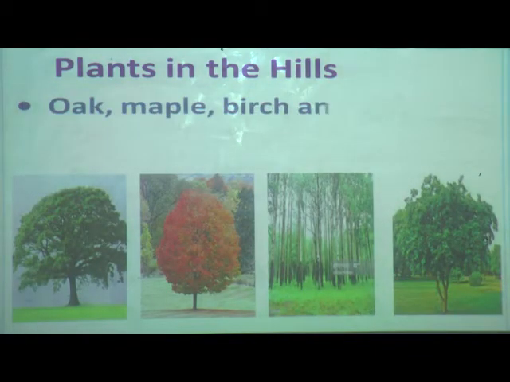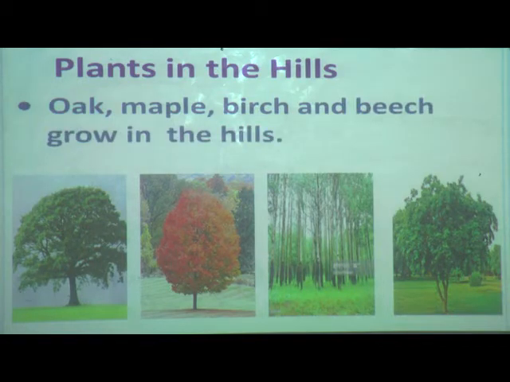Now there are some more trees which grow in hills. Oak, maple, birch and beech grow in the hills. It is looking different from the conifers, isn't it? Because already we know that different plants growing in different places look different. Though they are growing in hills, the conifers are looking different from these.